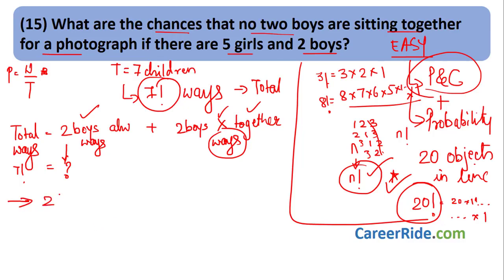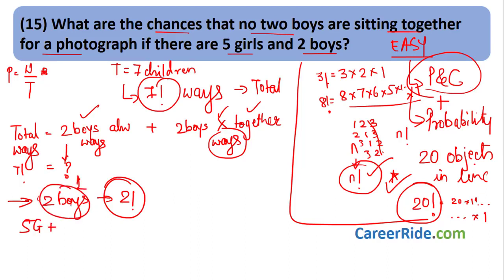Now, we have 2 boys who are always sitting together. We have to find out the number of ways. So, these 2 boys can be arranged in how many ways? 2 factorial. Now, we have 5 girls. Let us consider these 2 boys as a single group. So, wherever this group moves, these 2 boys will always be together. So, we have 5 girls and 1 group. How many people do we have in total? 6. You can arrange these 6 people in 6 factorial ways.